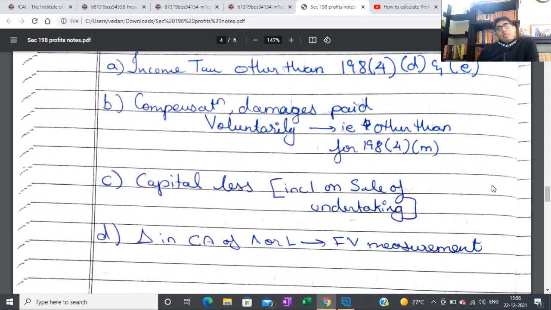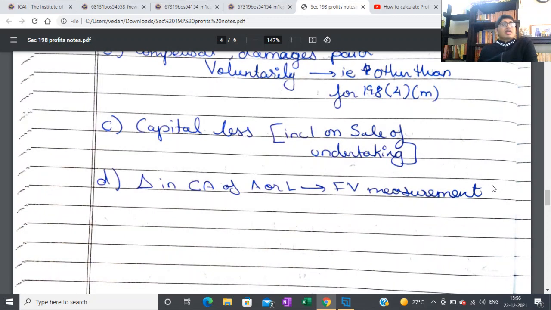Next is compensation damages paid voluntarily. So there we talked about compensation damages, right? But here it's saying that if anything is paid voluntarily and other than for the purpose of 198.4M, that is your legal liability and stuff, you can't deduct that. The other one you can deduct, this you can't deduct. So voluntarily you can't deduct. Next is a capital loss. Same case: capital profit you couldn't add as a profit, capital loss you can't deduct.